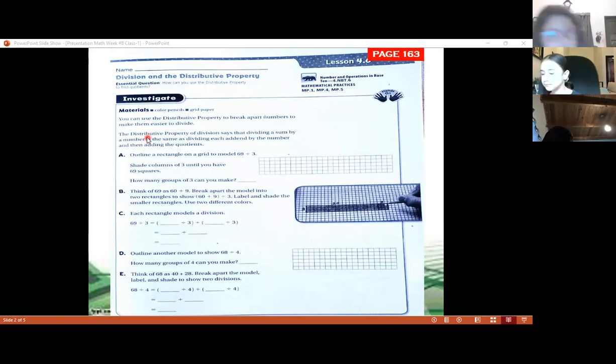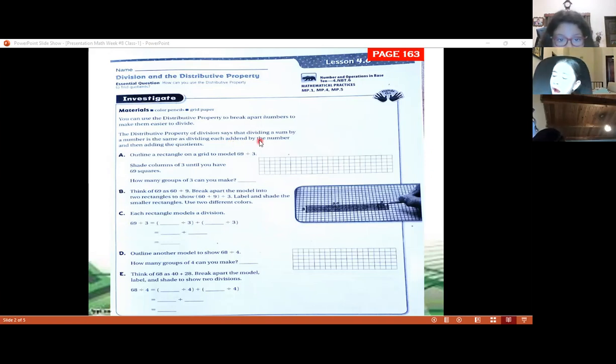Now, using the distributive property, it says that dividing a sum by a number is the same as dividing each item by the number and then adding the quotients. So in other words, the distributive property tells you that it doesn't matter if you break that number, and then you divide each of these numbers, and then you add the quotients, to get the complete answer of the division. It doesn't matter because you're going to get the same answer.